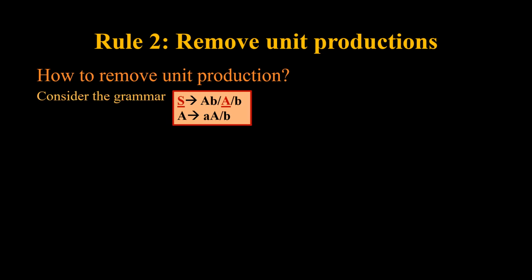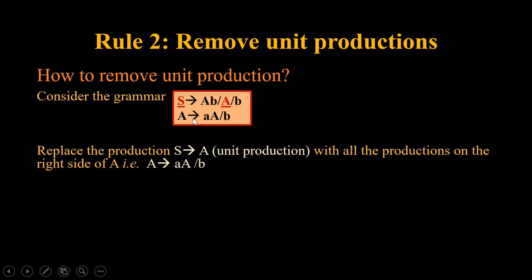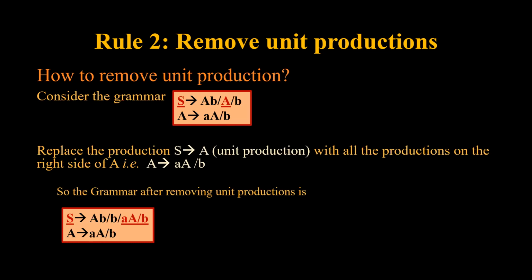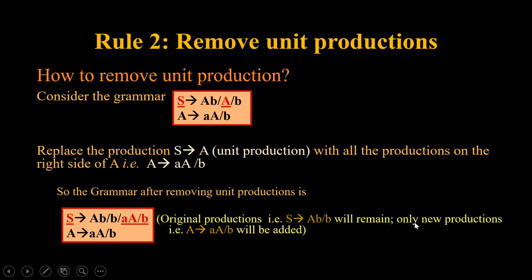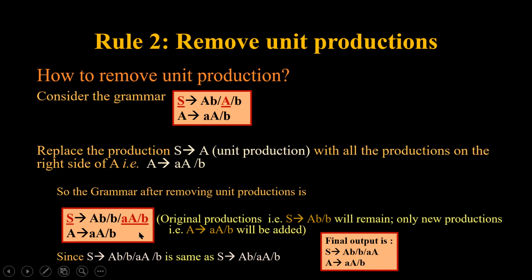How do we remove unit productions? Just replace this A with whatever is on its right side. So after removing this unit production, the output is, instead of this capital A, we have small a, capital A or B, and the unit production has been removed. But again remember, the original production, that is S tends to AB or B, will remain, only new production will be added. Since here we have two B's on the right side of the production of S, we will cancel one B and the output we get corresponding to this production will be S tends to capital A B or small a, capital A or B.